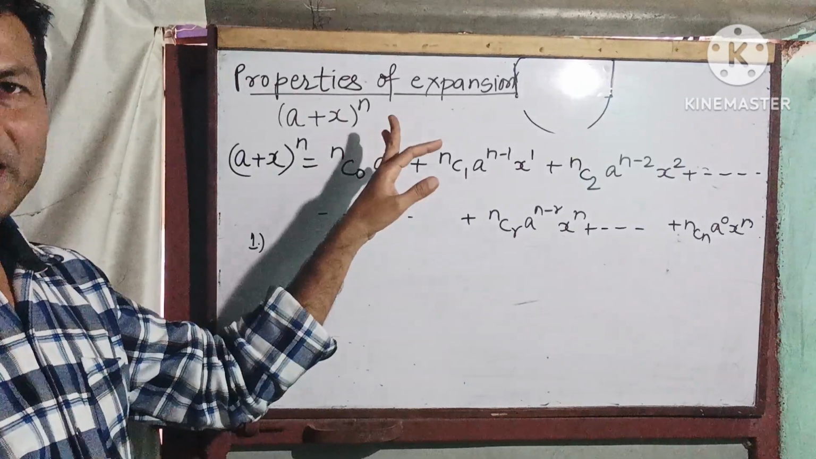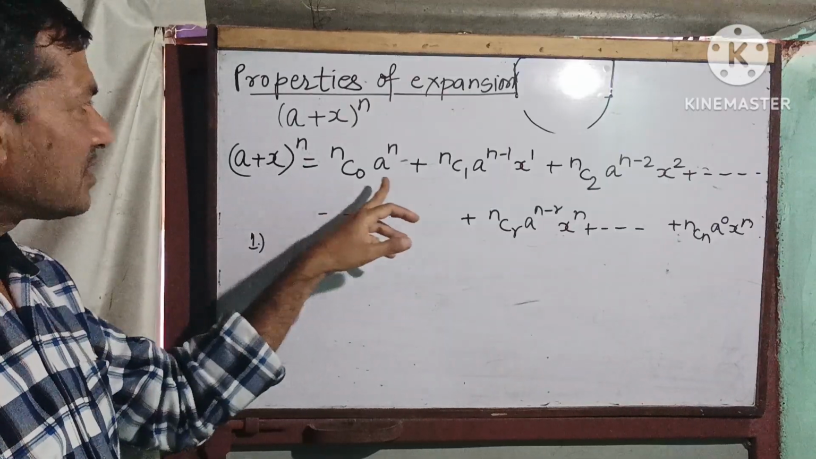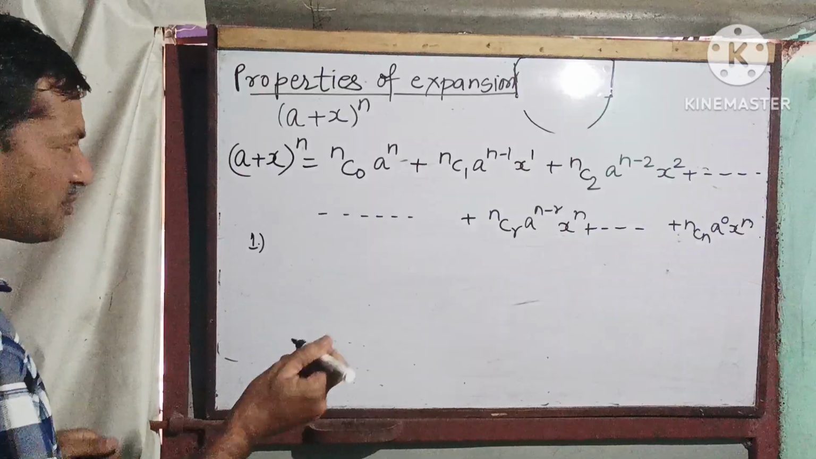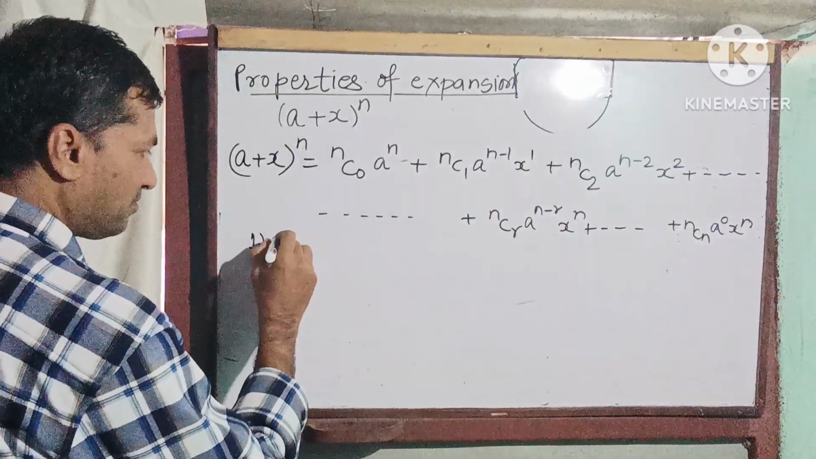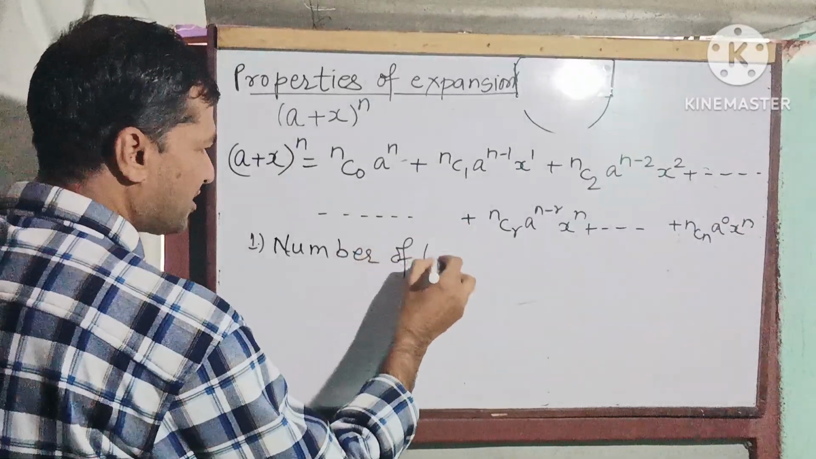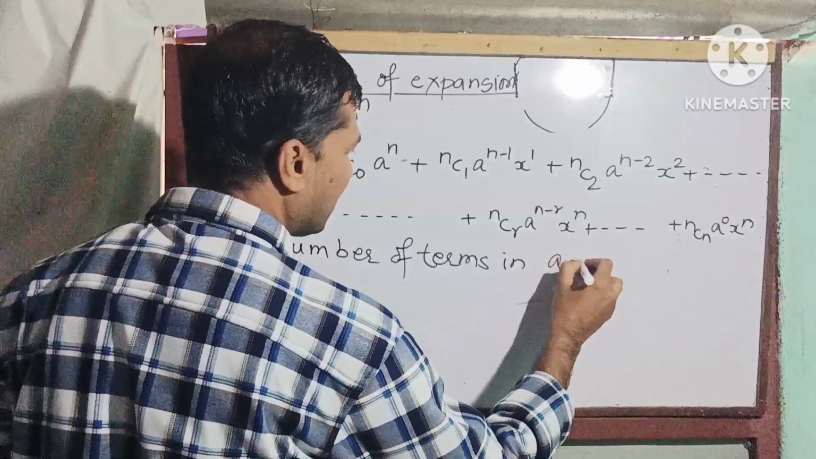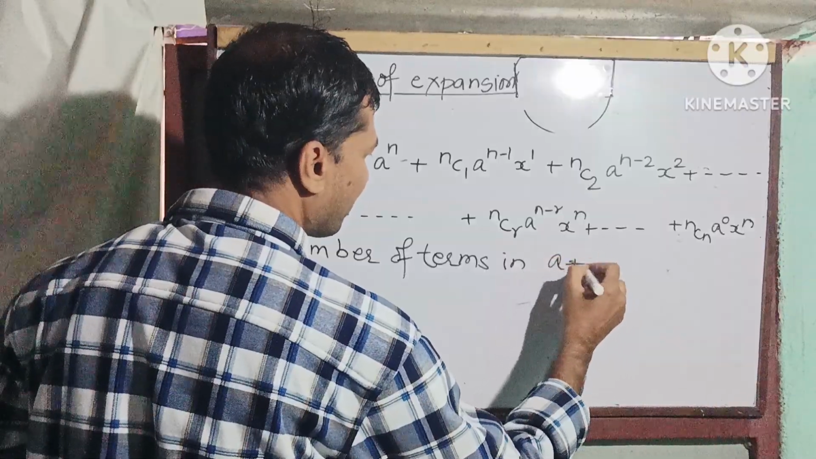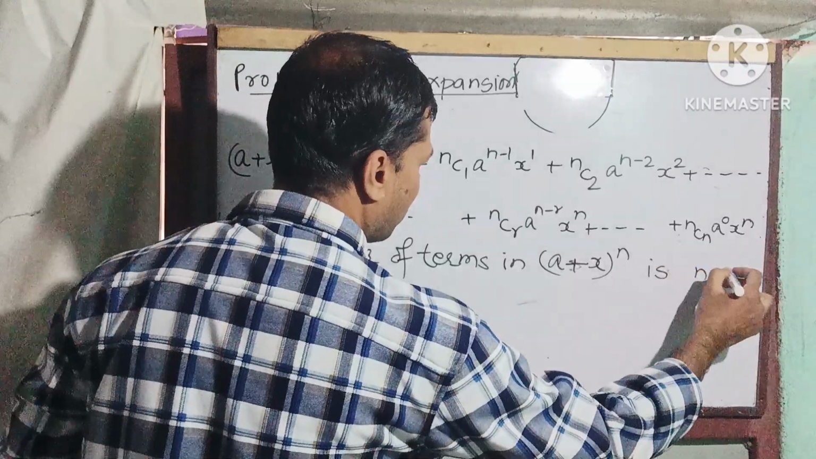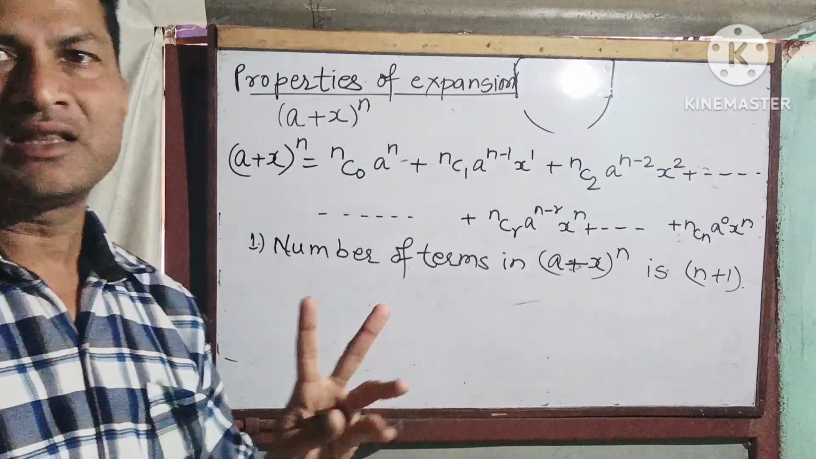So, properties of binomial expansions. The expansion of (a plus x) to the power n is expressed here. The first property we can deal with is that the number of terms in (a plus x) to the power n is n plus 1. So the number of terms is one more than the index.